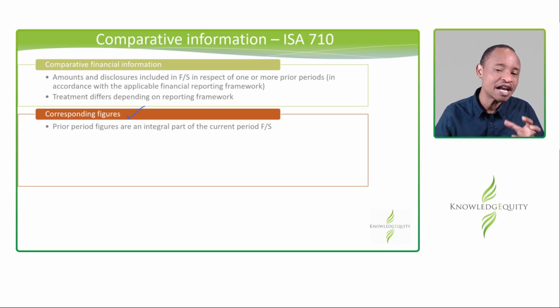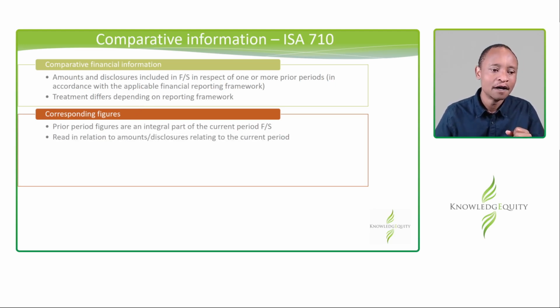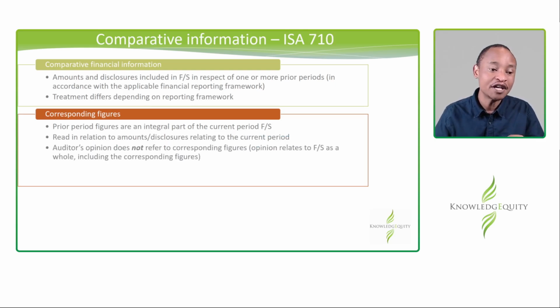In the financial statements, when an item is a corresponding figure, it's integral to the current period financial statements. If you don't include it, users will not understand. It's read in relation to amounts and disclosures relating to the current period, so very integral. The auditor's opinion does not refer to corresponding figures.